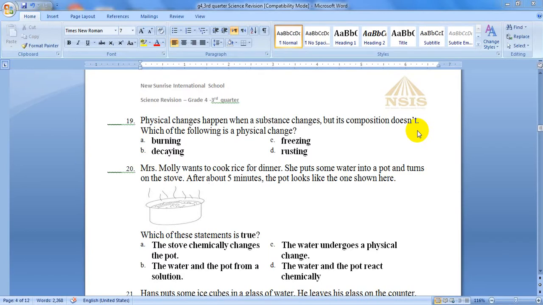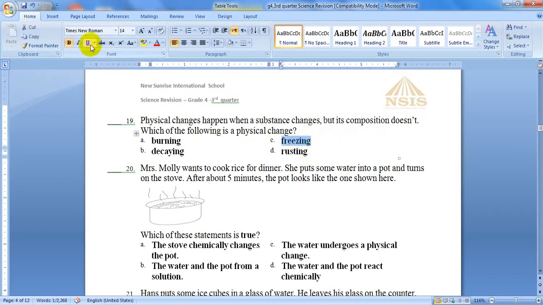The original material or the original matter or substance is still here. Which of these will keep the same substance? Burning, decaying, freezing, rusting. Of course, it is freezing, because burning, decaying, and rusting will form new substance or new matter. So they are chemical changes, not a physical change.